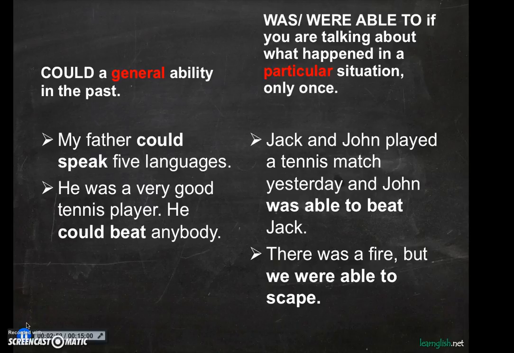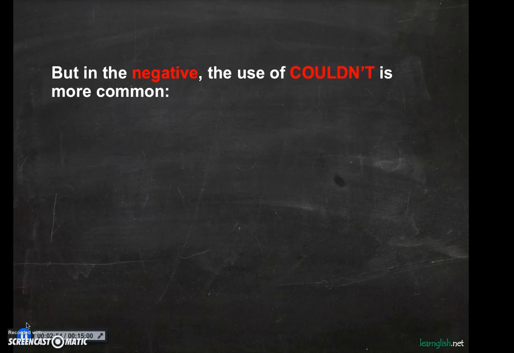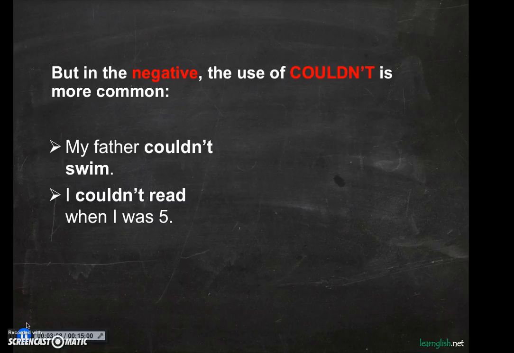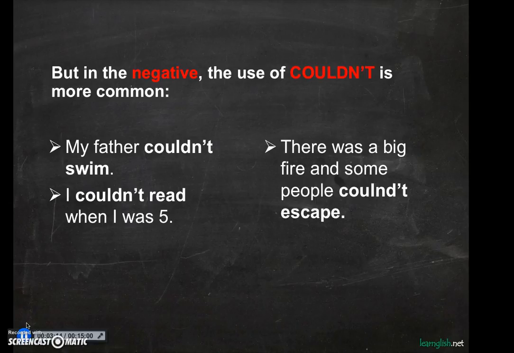In the case of a negative, we prefer couldn't and not wasn't able to or weren't able to. So in both situations, in past abilities, for example, my father couldn't swim, we can use couldn't, or I couldn't read when I was 5, again a past ability. But also, if you say some people couldn't escape from the fire, we prefer to use couldn't and not wasn't able to, because it's the negative, okay?